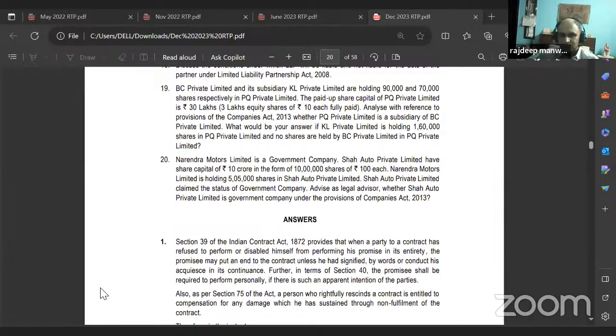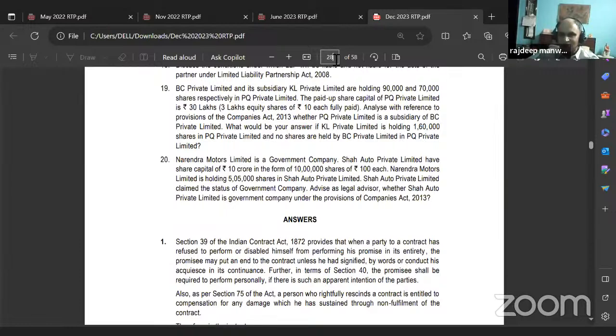What would be your answer if KL Private Limited is holding 1,60,000 shares in PQ Private Limited and no shares are held by BC Private Limited in PQ Private Limited? Even then, BC Limited will be a subsidiary. Why? Because the law says when a company, along with its subsidiaries, holds more than 50% of the share capital. So BC plus KL is more than 1,50,000, right? So definitely here PQ Limited will be a subsidiary of both KL as well as BC.